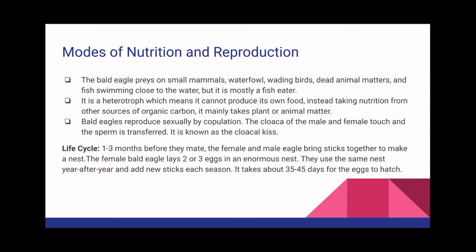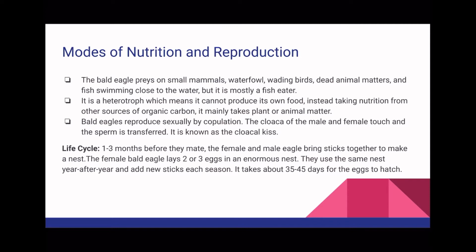So, the modes of nutrition and reproduction. The bald eagle preys on small animals, waterfowl, wading birds, dead animal matter, and fish swimming close to the water. It eats fish, but it is mostly a fish eater. It is a heterotroph, which means it cannot produce its own food. Instead, it takes nutrition from other sources of organic carbon, mainly plant or animal matter.